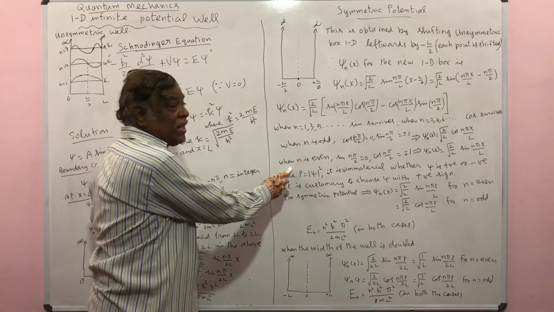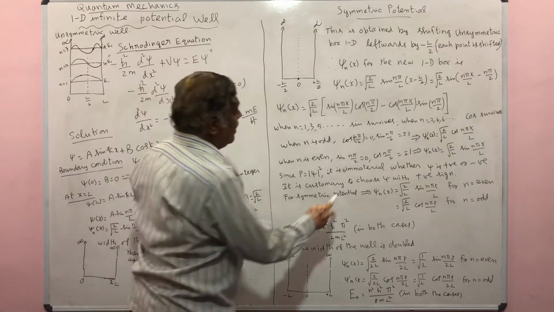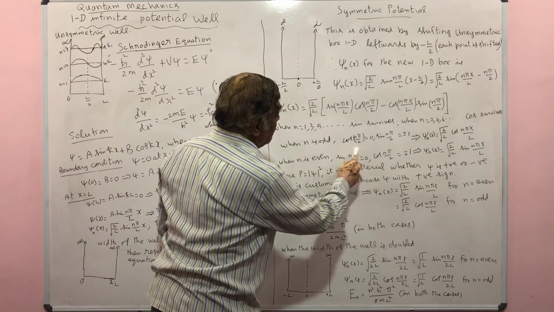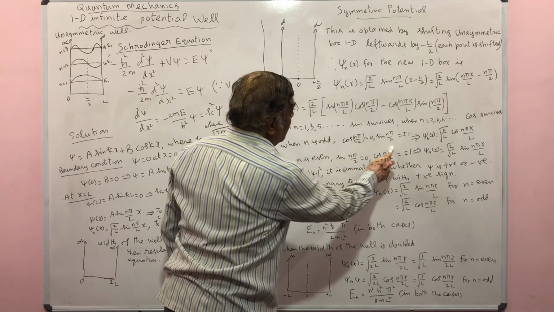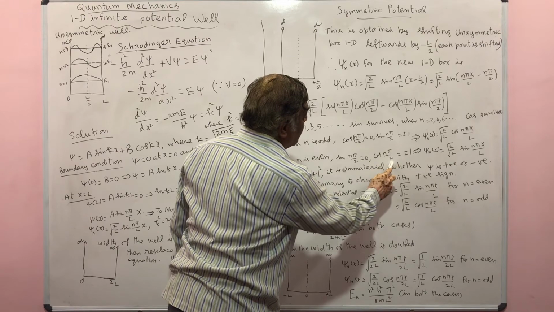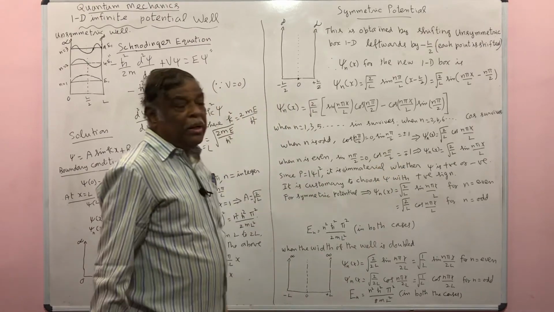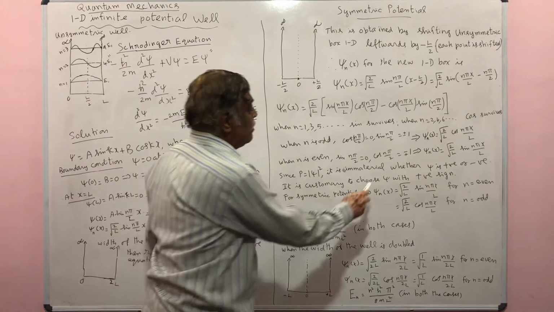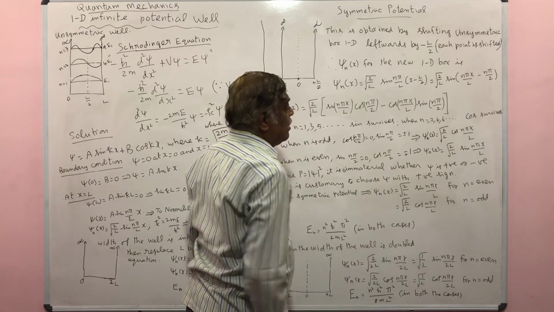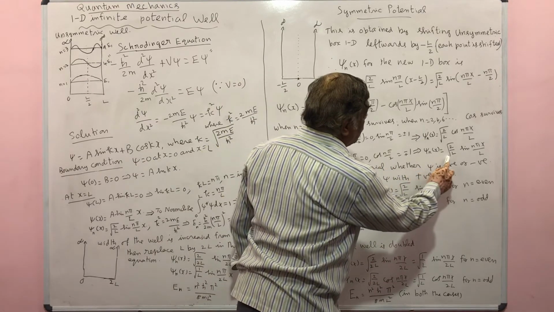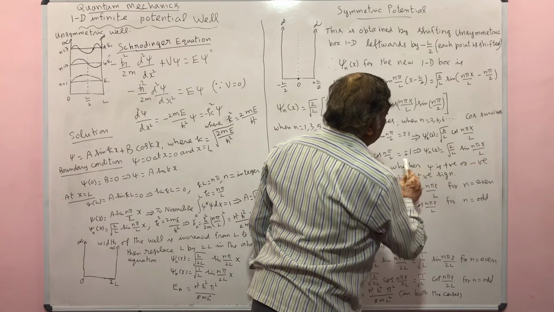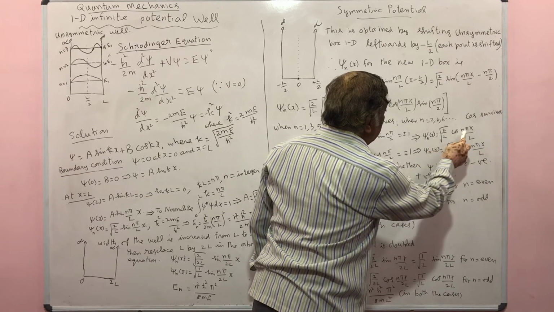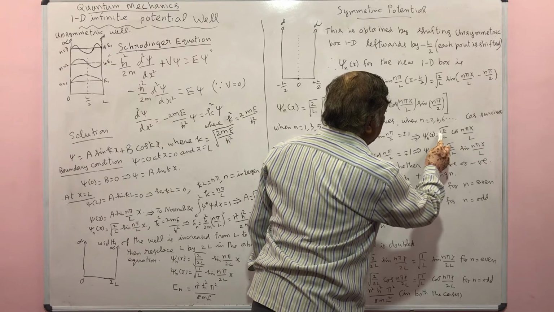When n is even, then this term, sin(n pi by 2), is 0. Therefore, under the cos(n pi by 2), this term will be minus or plus 1 depending on the value of n. Therefore, now psi of x is equal to square root of 2 by L sin(n pi x by L). Now, depending on the value of n, there may be a positive value as well as